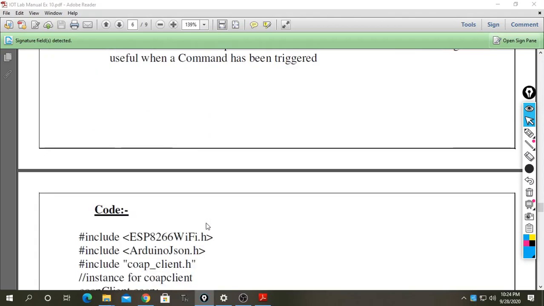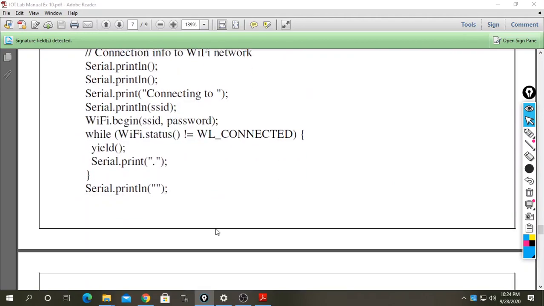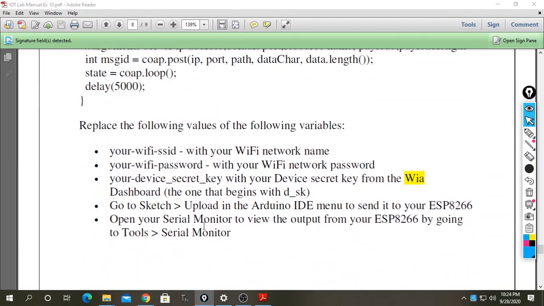Now in this new project, I have to copy this code over into the new sketch. Then which parameters am I going to change here? First, change the Wi-Fi SSID to your Wi-Fi network name.